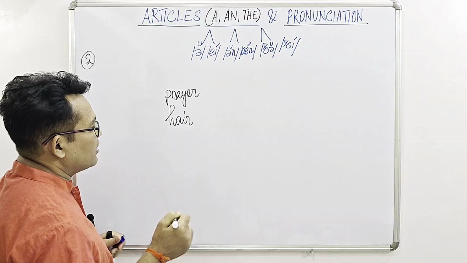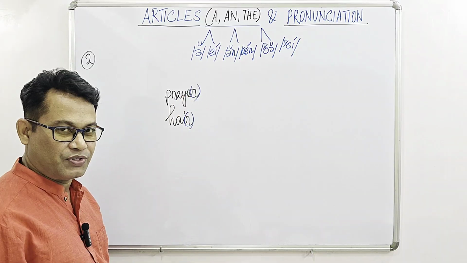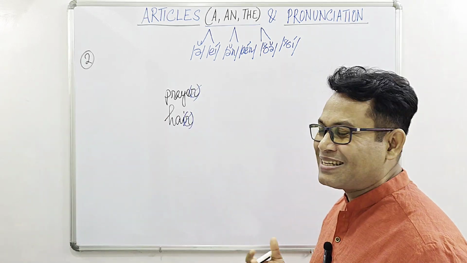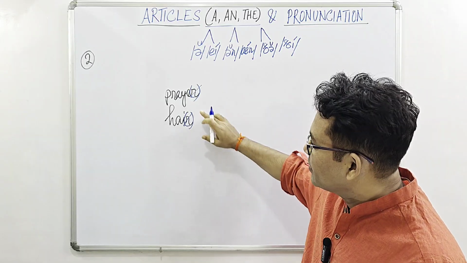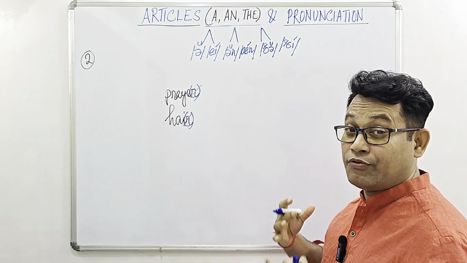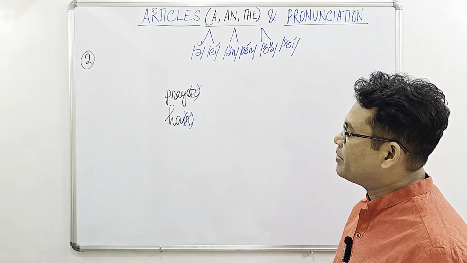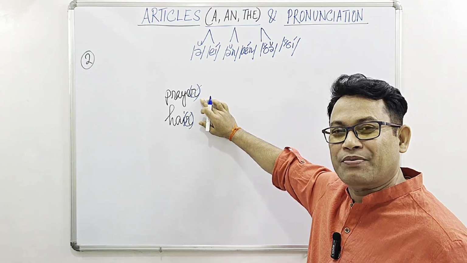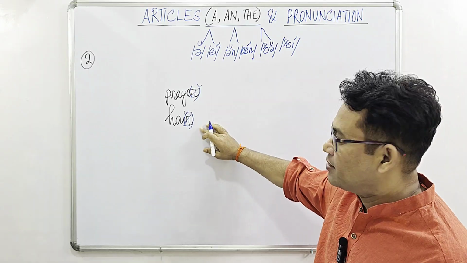In British English, the final R is not to be pronounced. So drop it. While pronouncing according to British English, it should be prayuh, hair. But if we pronounce these two words in American English, the final R is to be pronounced clearly, like prayer, hair.